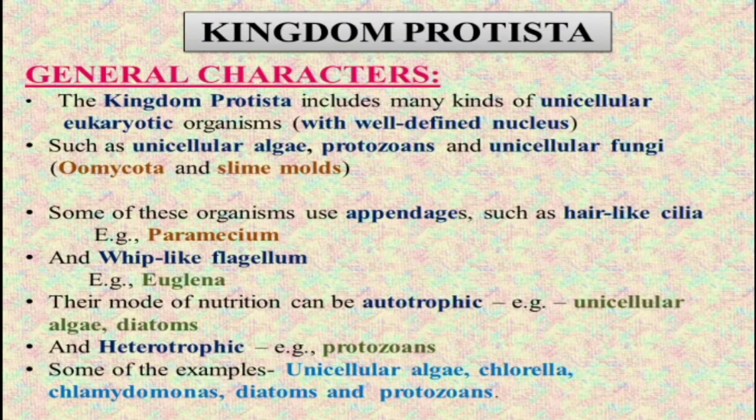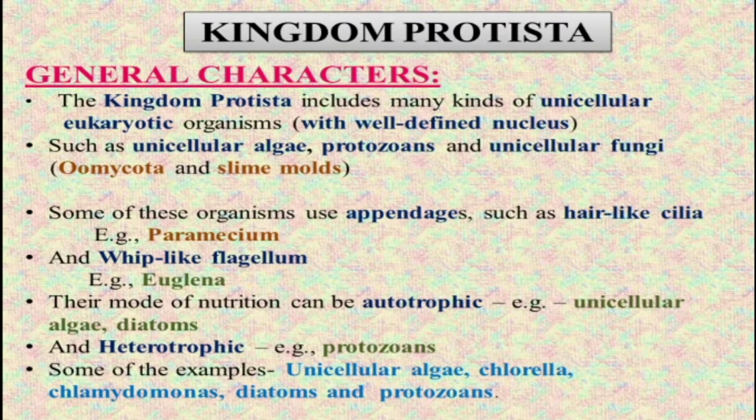And heterotrophic, for example protozoans. Protozoans depend upon other living organisms and take energy from them; that is called the heterotrophic mode of nutrition. Some examples are unicellular algae like Chlorella, Chlamydomonas, diatoms and protozoans. These are under the category of Protista.